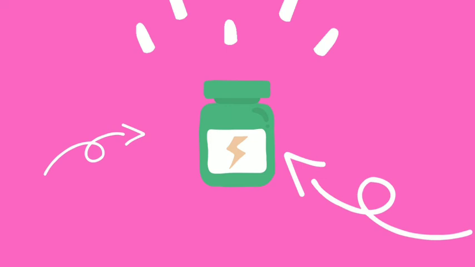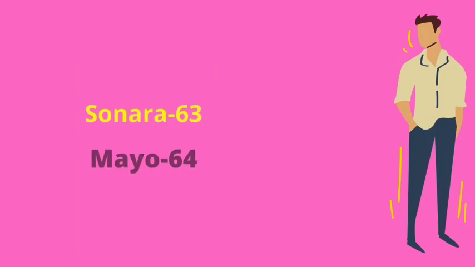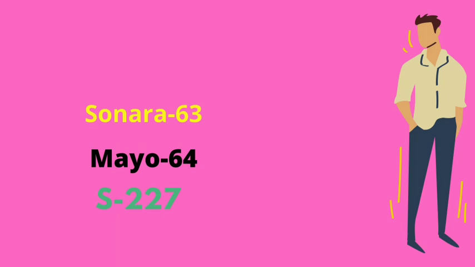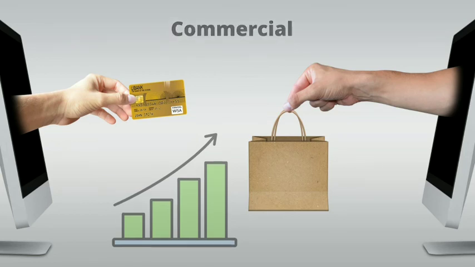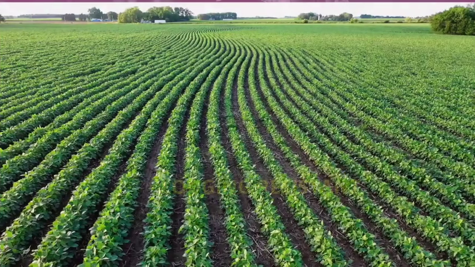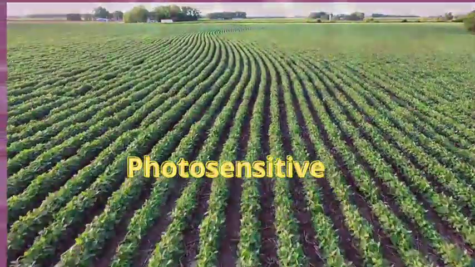Let us see what supplies were given by Norman E. Borlaug in 1962. He gave 100 kg of seed each of Lerma Rojo 64A, Sonora 63, Mayo 64, and S227. Lerma Rojo and Sonalika 64 were introduced in India for commercial cultivation in 1963. This is the point to be noted. These varieties have characteristics like dwarf stature and lodging resistance. They have early maturity and are photo insensitive in nature.